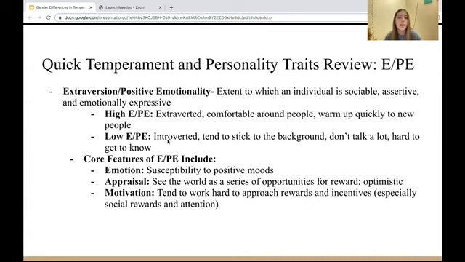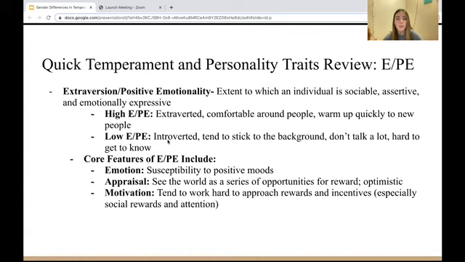And then just to recap extroversion, positive emotionality is the extent to which an individual is sociable, assertive, and emotionally expressive. So a person with high extroversion is extroverted, comfortable around people, and warms up quickly to new people, whereas somebody low in extroversion is introverted, tends to stick to the background, doesn't talk a lot, and is hard to get to know.